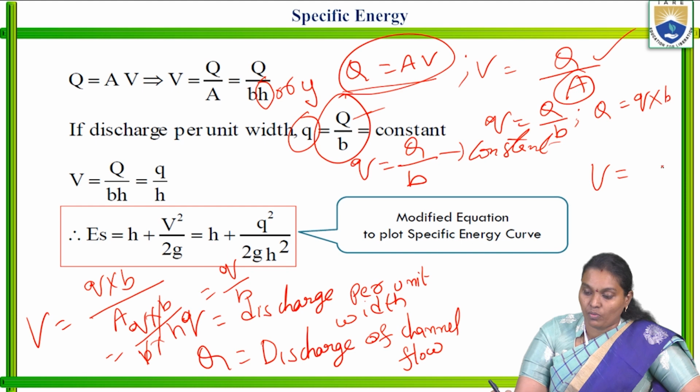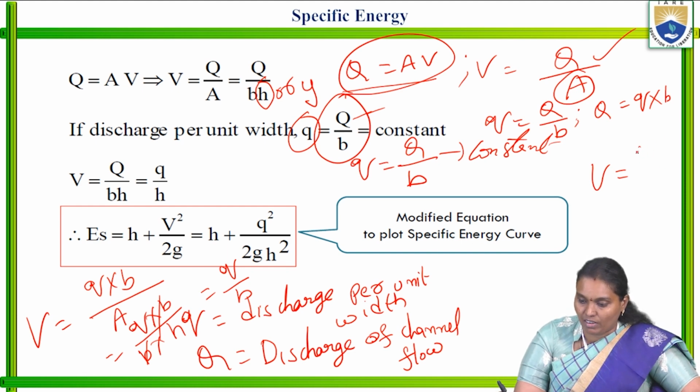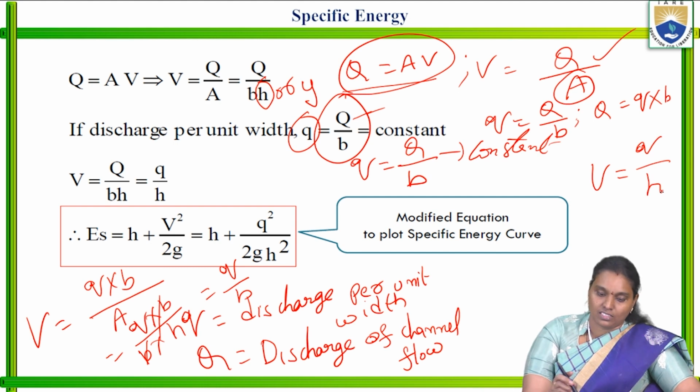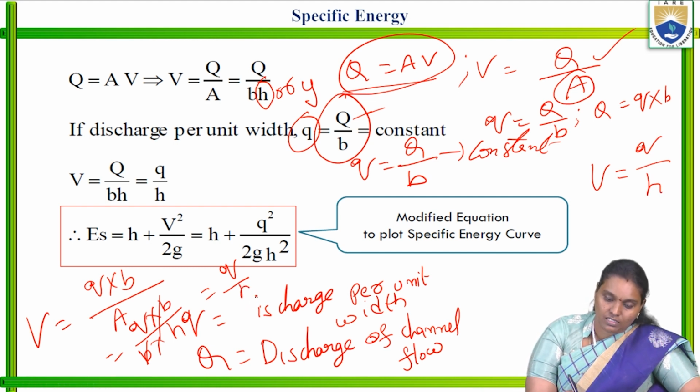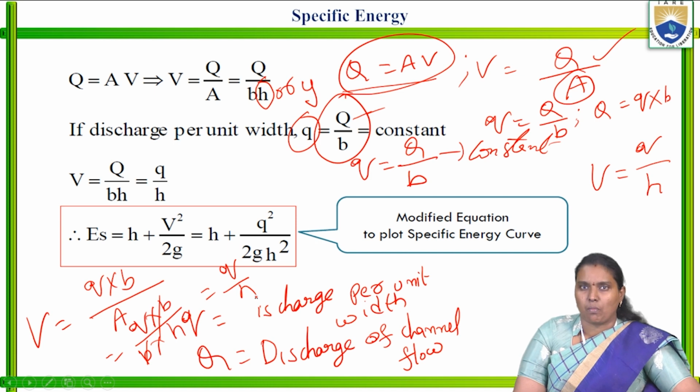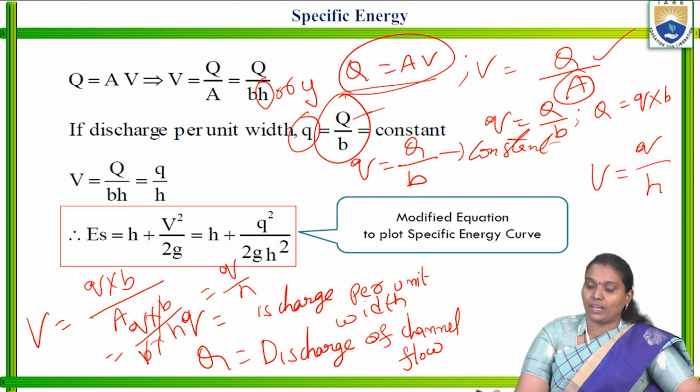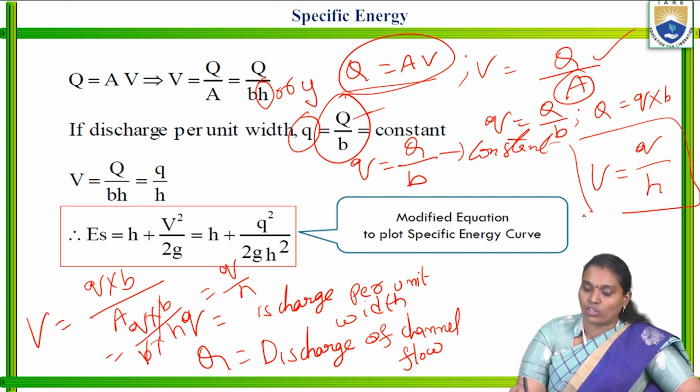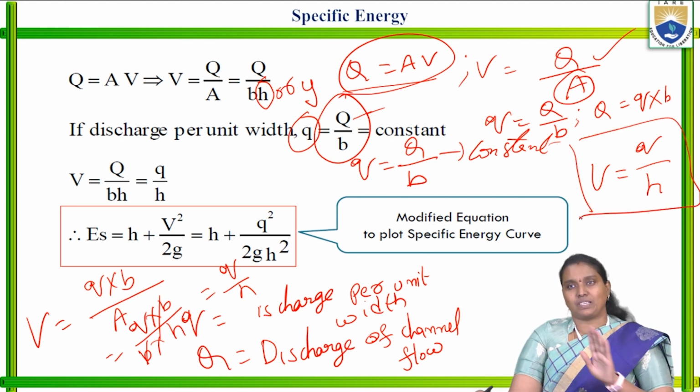V is equal to the mean velocity of flow. V is equal to q by H. This is not V, this is H. q by H is nothing but the ratio between the discharge per unit width and the depth of the liquid. The depth of the water flow gives the velocity of the flow in specific energy.